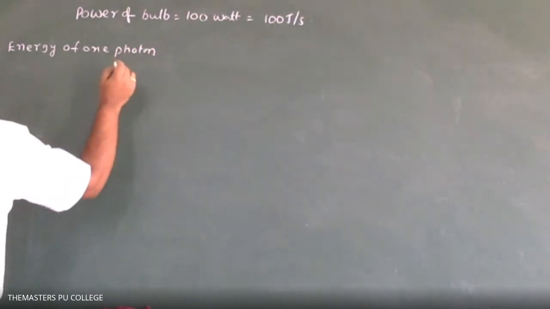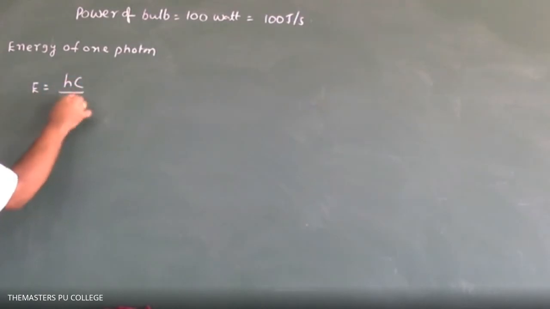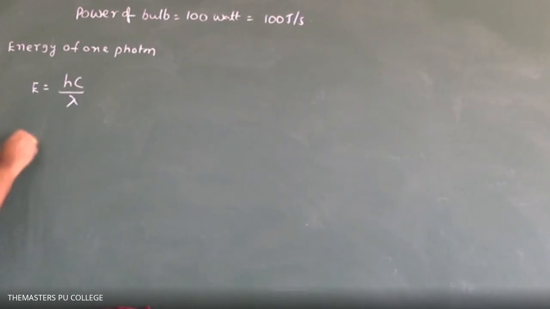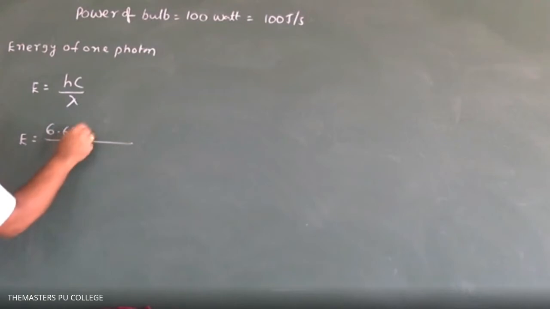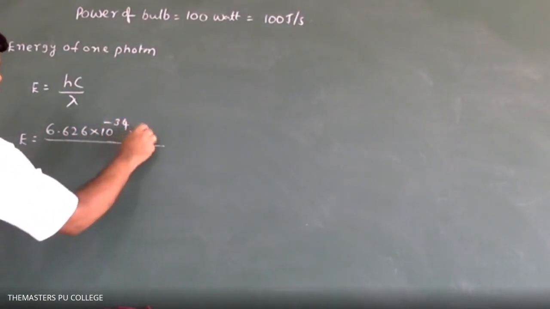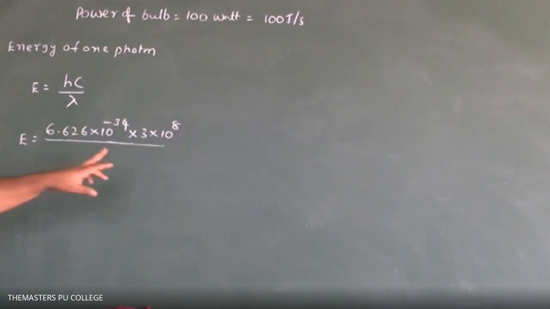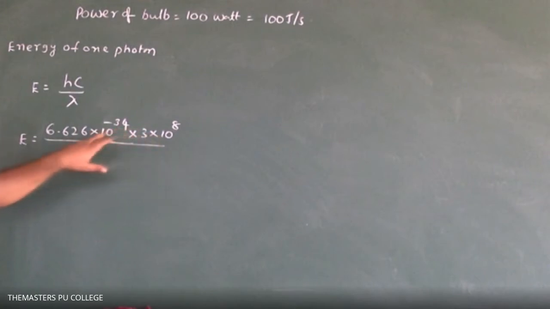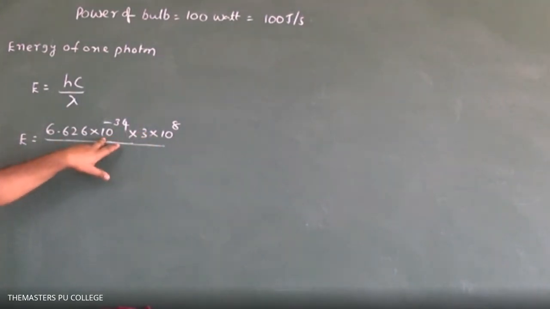For one photon, E is equal to hc by lambda. E is equal to h, value how much? 6.626 into 10 power minus 34 into 3 into 10 power 8. We have to take the values in the same units: meter per second, joule second.